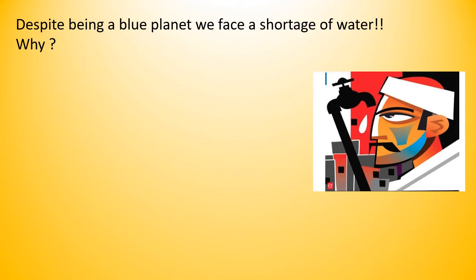A large portion of the rest of the water is in the form of ice sheets and glaciers or under the ground, and a very small portion is available as fresh water for human consumption. So the water that is easily accessible for humans is too small, but in comparison the population is very huge. Because of this, there is an imbalance between demand and supply, between the water availability and the number of the population. So people face shortage of water.